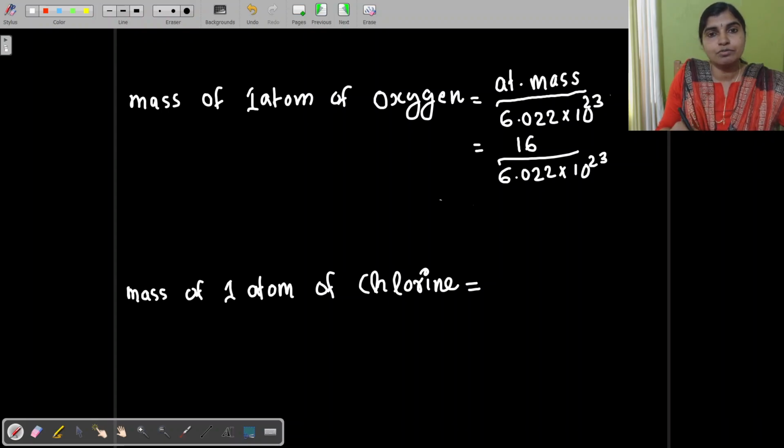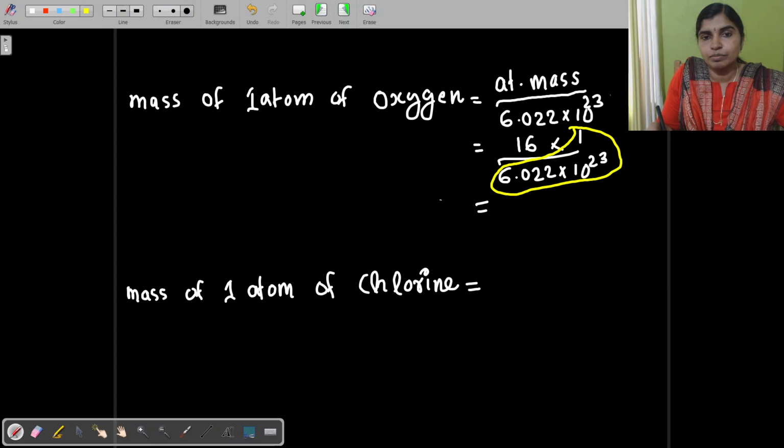So what is the mass of one atom of oxygen? That is equivalent to atomic mass divided by Avogadro number, or 16 divided by Avogadro number, which is 16 into 1 by 6.022 into 10 raised to 23. And what is this 1 by 6.022 into 10 to the power 23? This is equivalent to u. So this is equivalent to 1 u, or you can write this as 16 u.